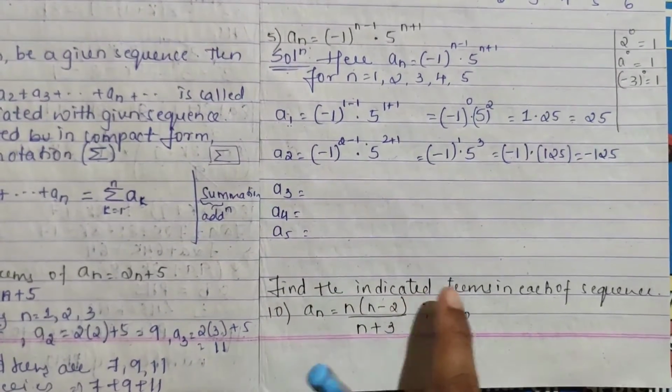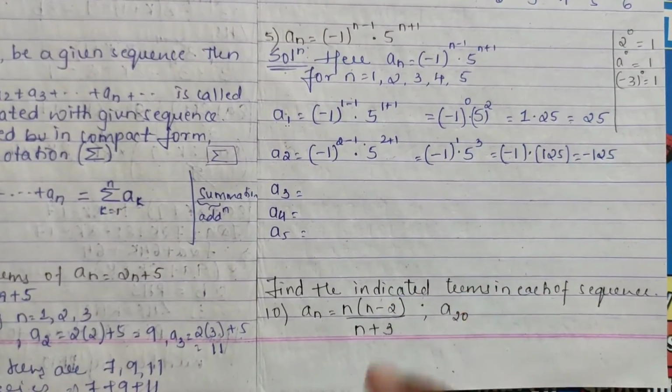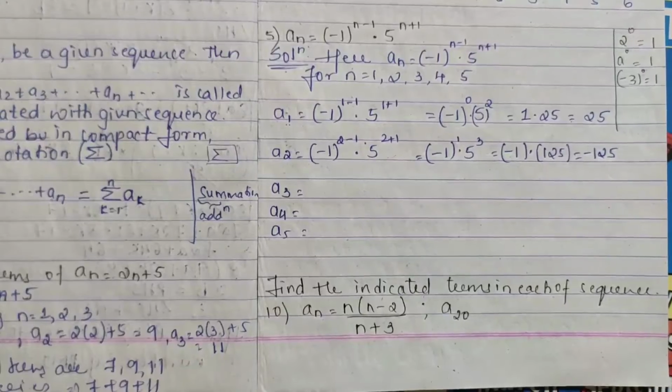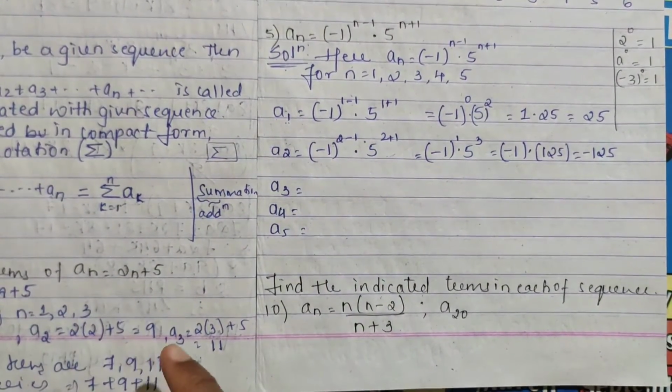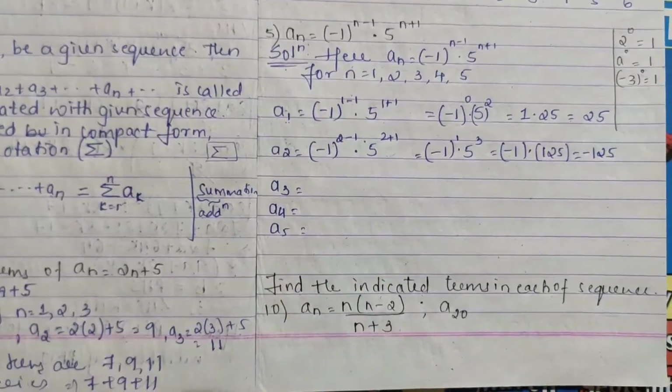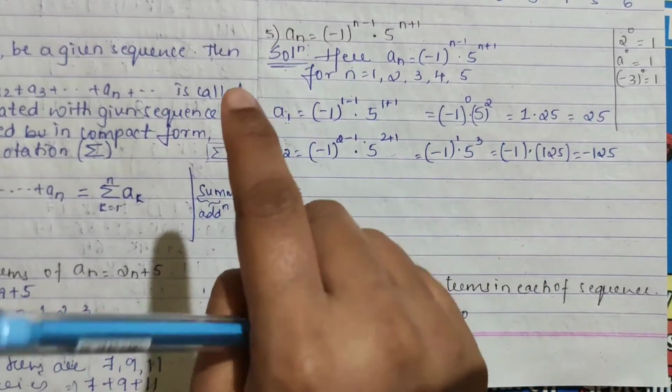Find the indicated terms in each of the sequences. What are they telling? Indicated. Indicated means what? You are telling someone, right, that I have given you, you should do that work itself. It means you are indicating it. You have given that thing to some person and you are telling them to get that.